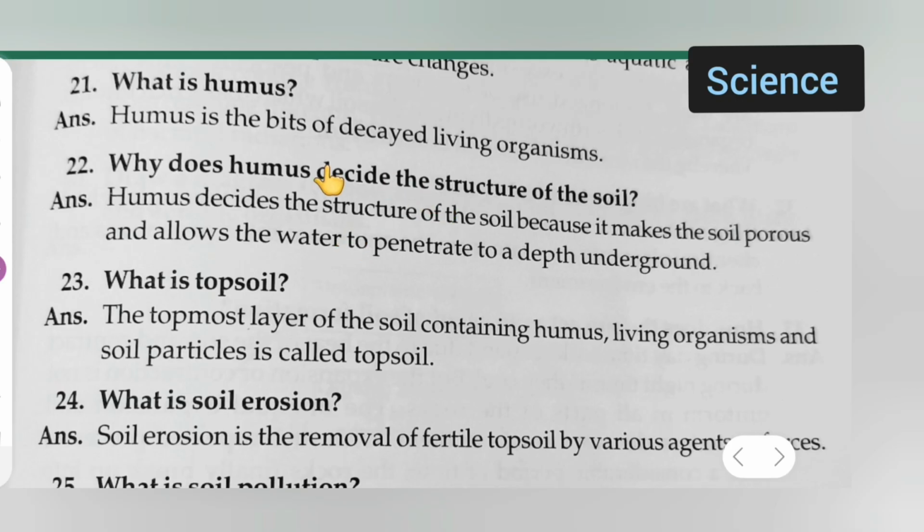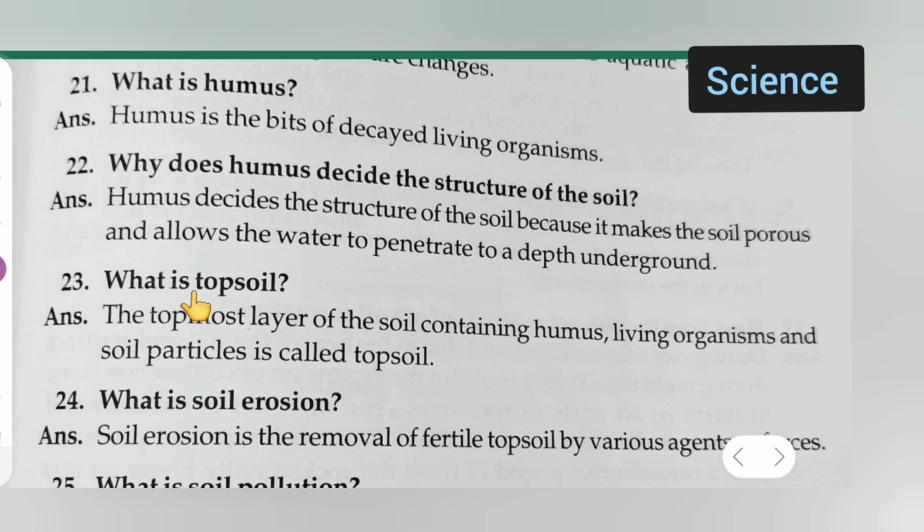Resources. Okay, so question 21 was, what is humus? Humus is the base of decayed living organisms. Question number 22 was, why does humus decide the structure of the soil? Answer is, humus decides the structure of the soil because it makes the soil porous and allows the water to penetrate to a depth underground.